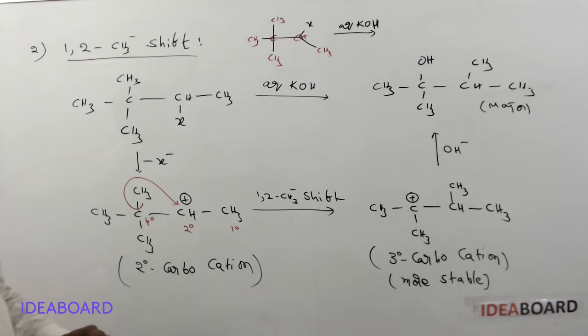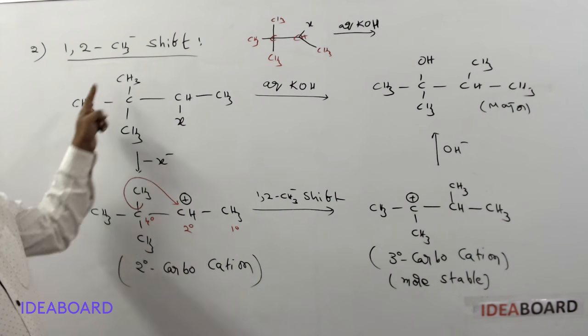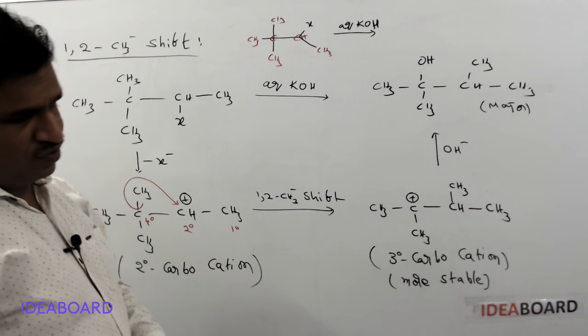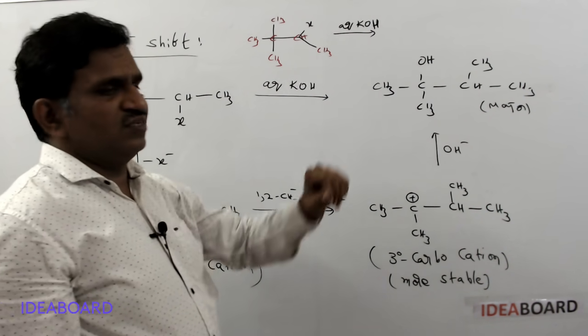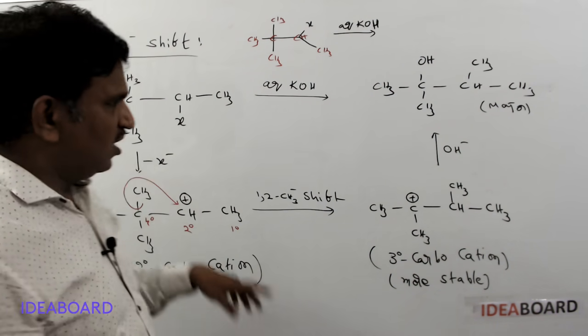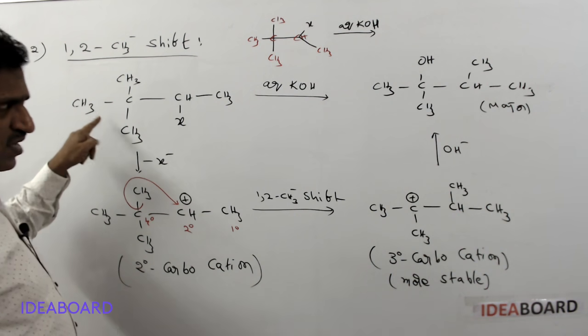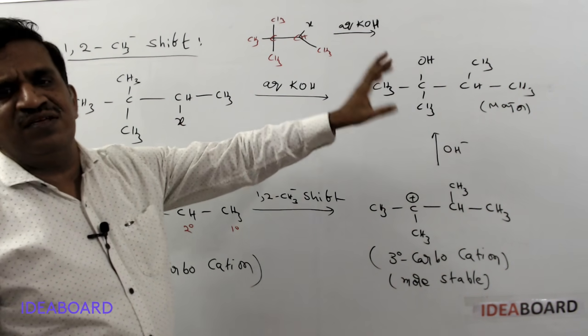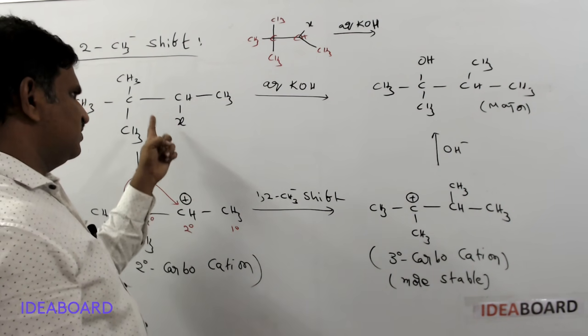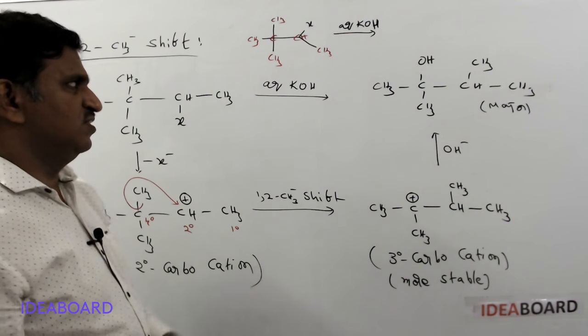So instead of giving this type of normal structure, they may give a bond line structure also. So please check the bond line structure. If they give a bond line structure, try to draw the complete normal structure like this. Then you will definitely get the correct option finally. It is better to draw this type of structure and try it, you will get it easily.